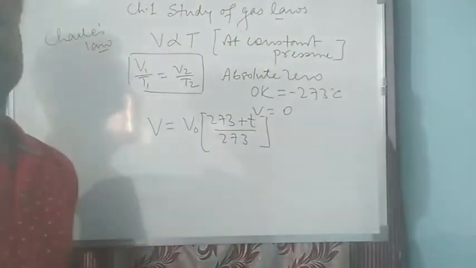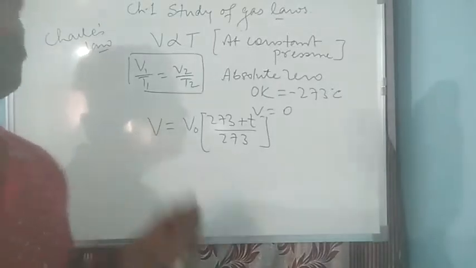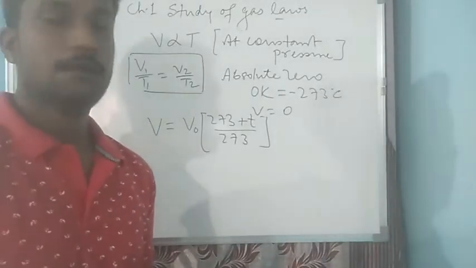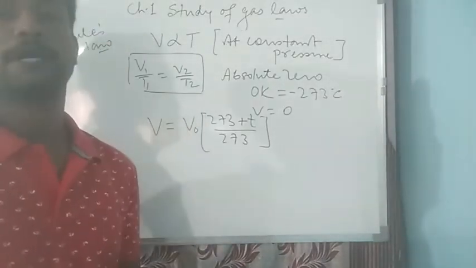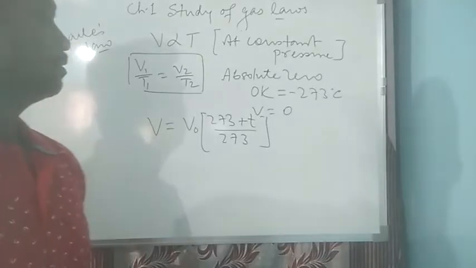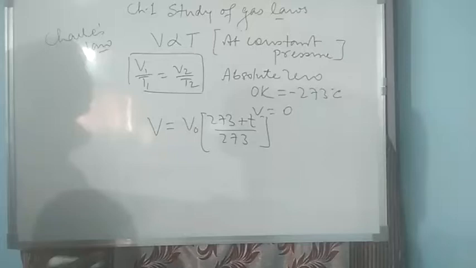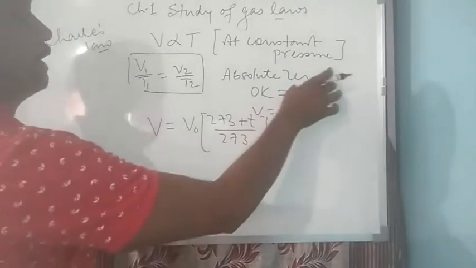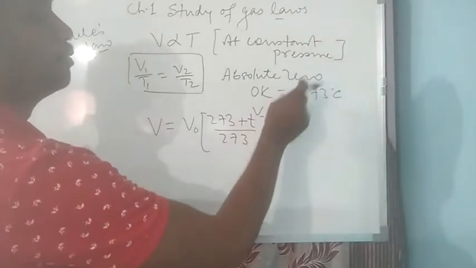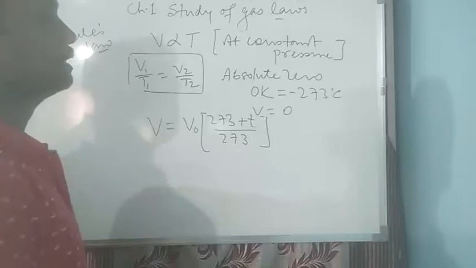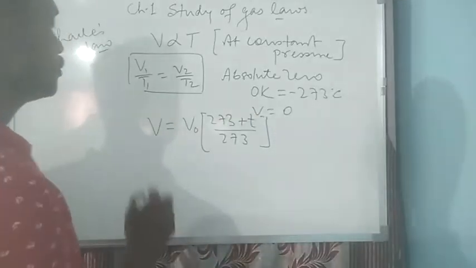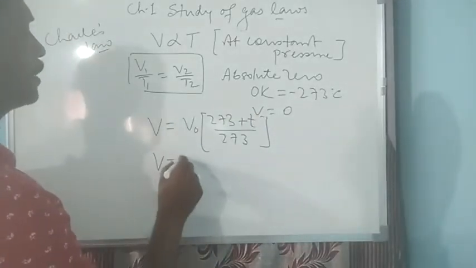That is, using this we can calculate the new volume of a gas when the temperature of a gas increases or decreases. Now if you put the value of minus 273 degrees Celsius, here also it proves that the volume can become zero.